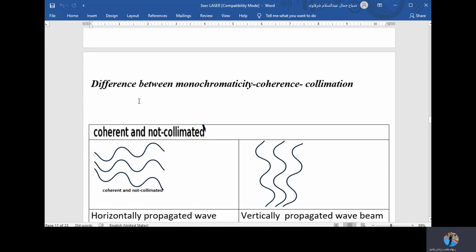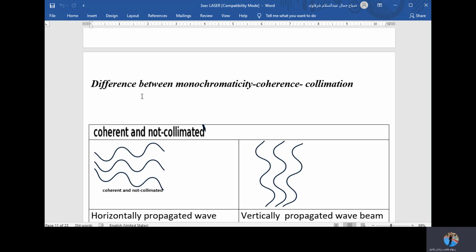Let's talk a little bit about the difference between monochromaticity, coherence, and collimation. After understanding that the intensity of light depends on the distance between the source and where we are, and that it's inversely proportional to the square of the distance, let's talk about three things that might be a little confusing with each other. They might confuse you because they are related, but they are not exactly the same. So I would like to compare them with each other.